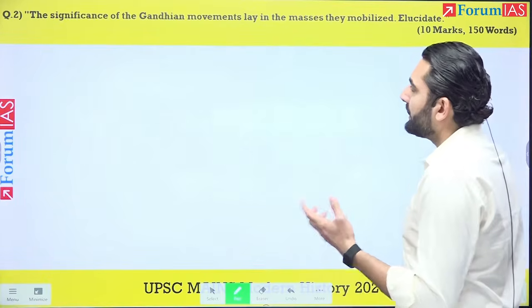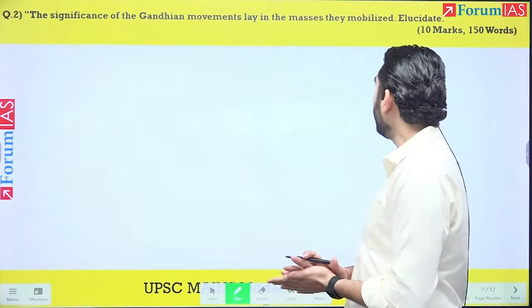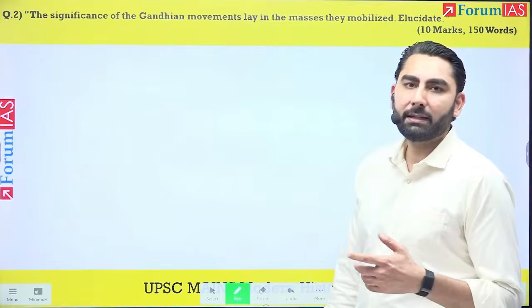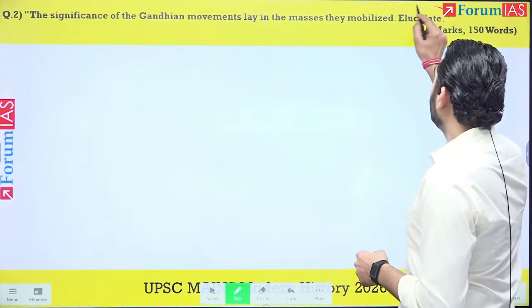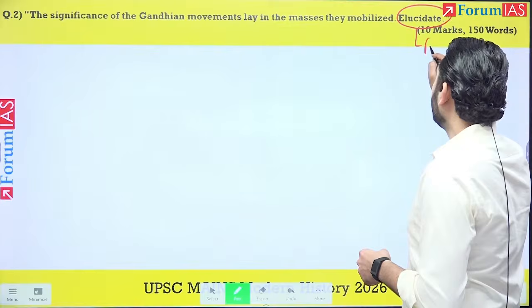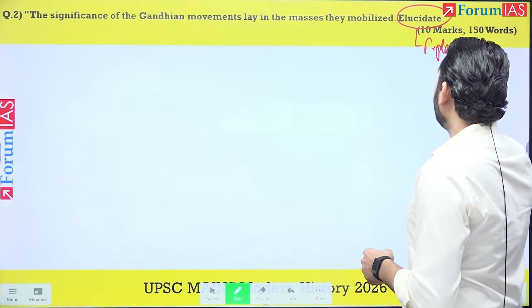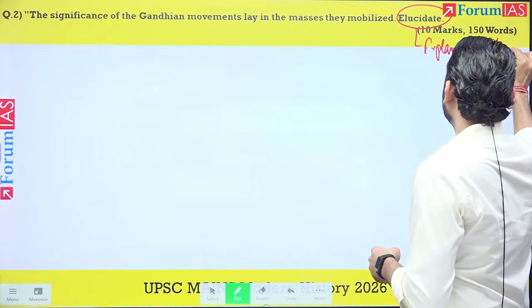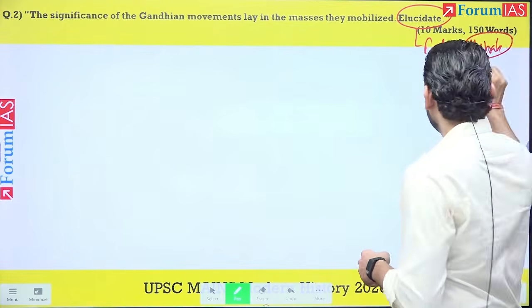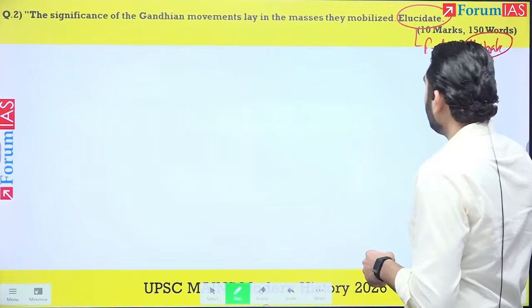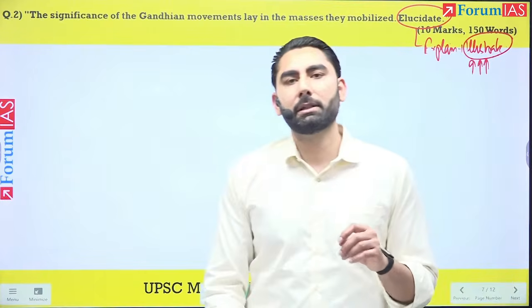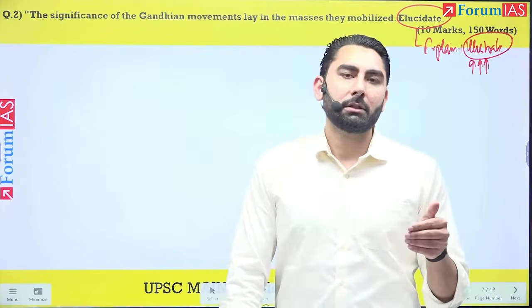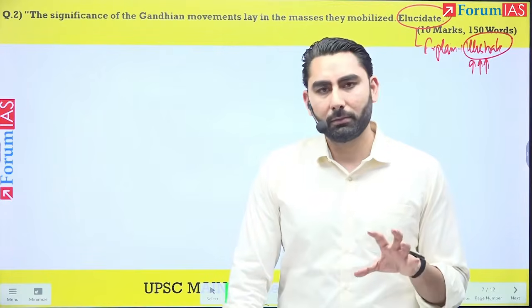Next. The significance of the Gandhian movements lay in the masses they mobilized, elucidate. Now, when they say elucidate, first of all, it means to explain and illustrate. The illustration part is quite important. However, it does not mean that you make it a series of names, or just focus on the sections that were mobilized.